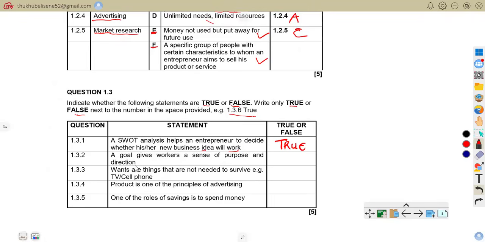1.3.2, a goal gives workers a sense of purpose and direction. So if you have a goal, it means it is going to give a person, a worker, a direction. So that is true as well.